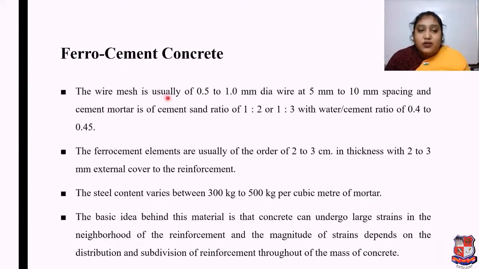The wire mesh is generally of 0.5 to 1 mm dia wire at 5 mm to 10 mm spacing, and cement mortar is of cement sand ratio of 1:2 or 1:3 with water cement ratio of 0.4 to 0.45. We can say 0.40 to 0.45. The ferro cement elements are generally of the order of 2 to 3 cm in thickness with 2 to 3 mm external cover to the reinforcement. The steel content varies between 300 kg to 500 kg per cubic meter of the mortar.